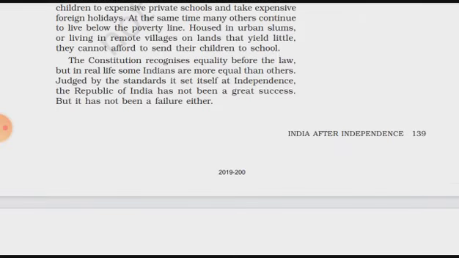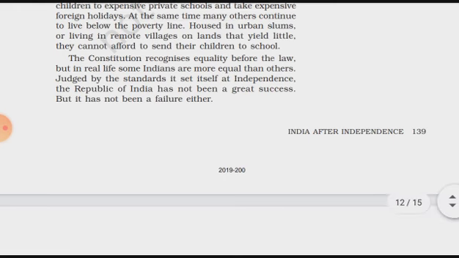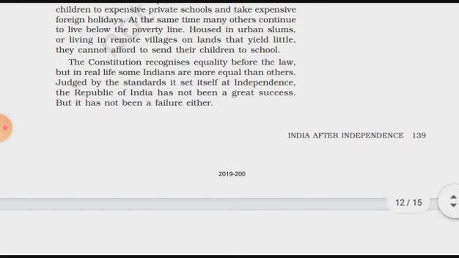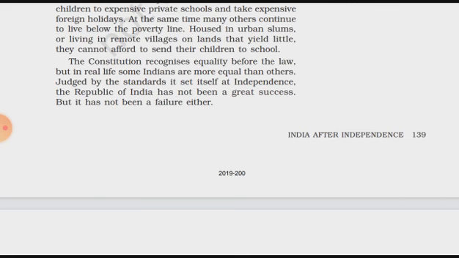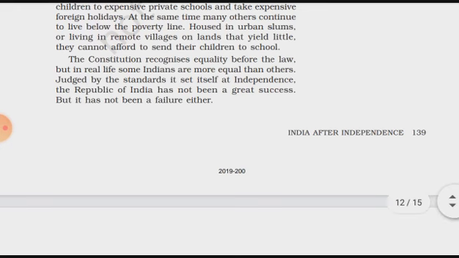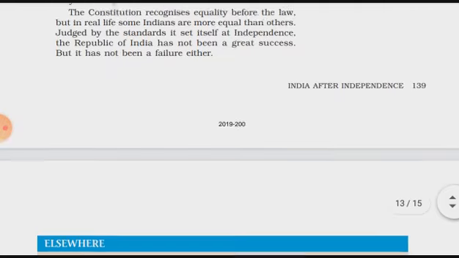Just by the standard it set itself at independence, the Republic of India has not been a great success. Here they have given the point that people are being judged by that standard. In real life, the equality and rights provided by the Indian Constitution are not functioning properly. But it has not been a failure either. We can't say that what has been laid down in the Indian Constitution has totally failed. Somewhat, it is working properly.